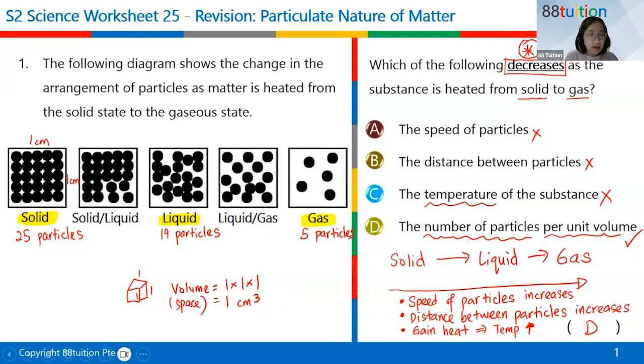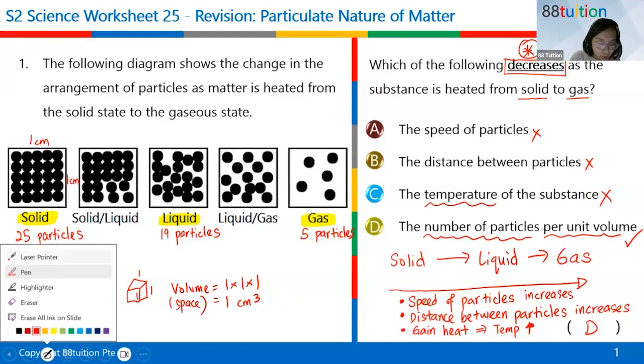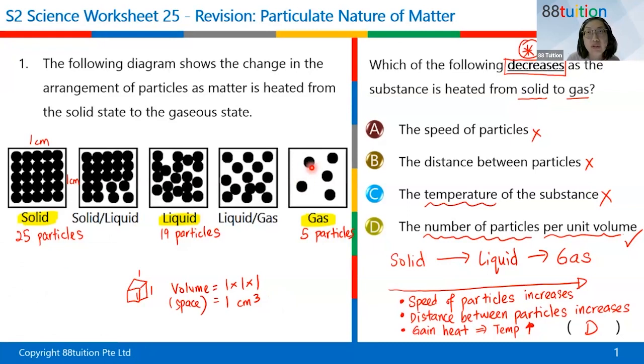Therefore, as you move from solid to liquid to gas, there are fewer and fewer particles in the same amount of space. The reason being, the particles are far, far away from each other. So in the same amount of space, you have very few particles.